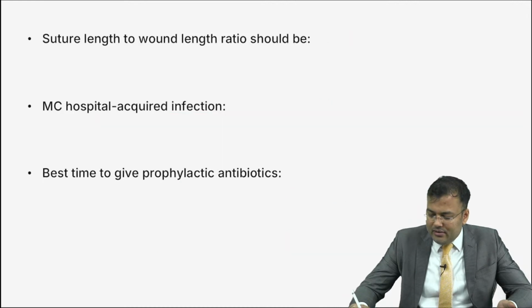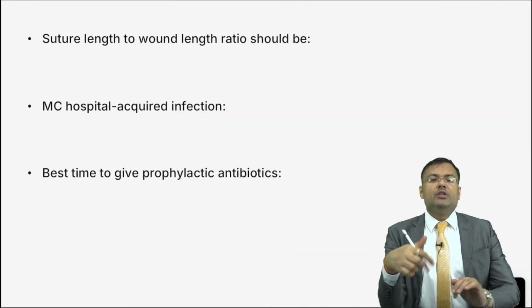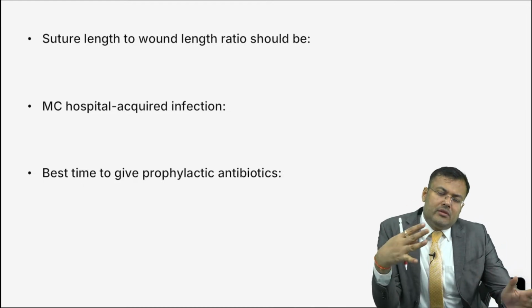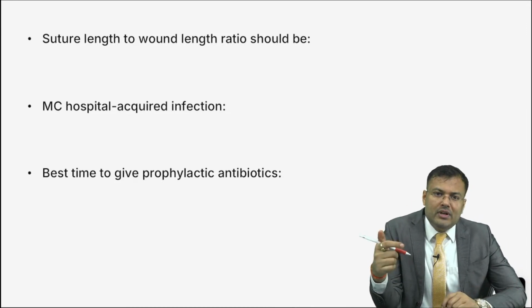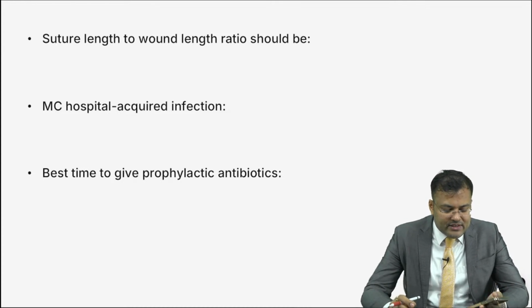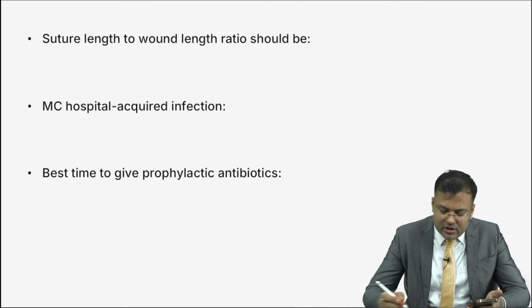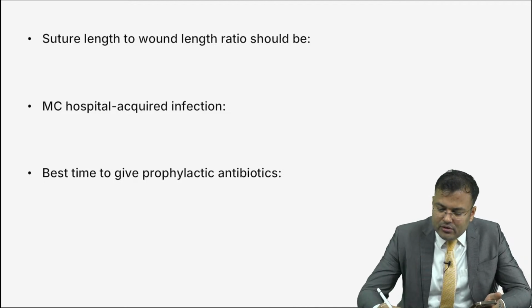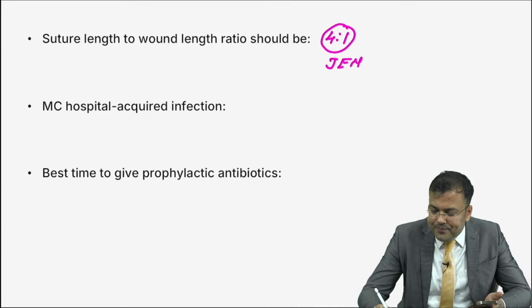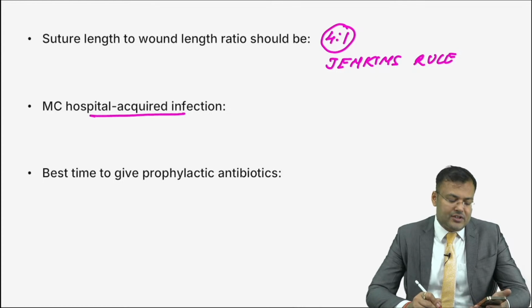It's proline. Clear? Next, suture length to wound length ratio. Whenever we are performing suturing, how much should be the ratio of suture length to wound length? This is known as Jenkins rule. Suture length to wound length ratio is 4:1. This is known as Jenkins rule, 4:1.